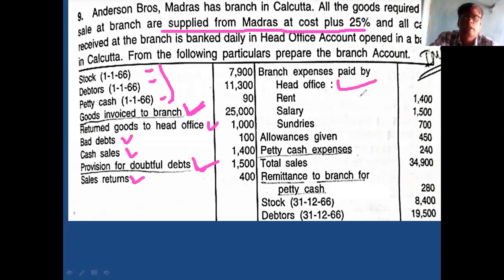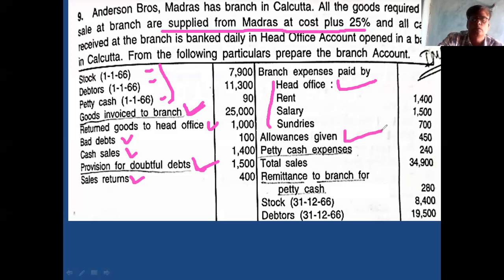Where do you have to take it? Branch expense paid by head office means cash paid by head office to branch for expenses. Debit side of branch.